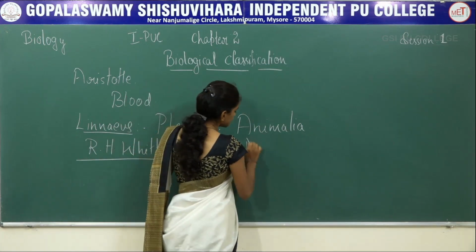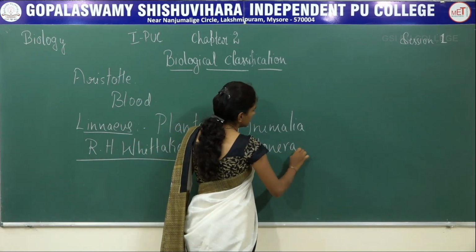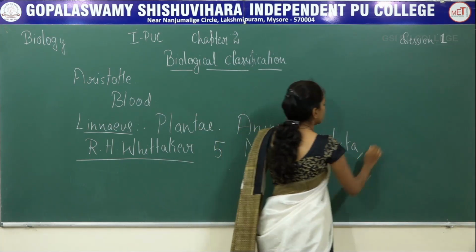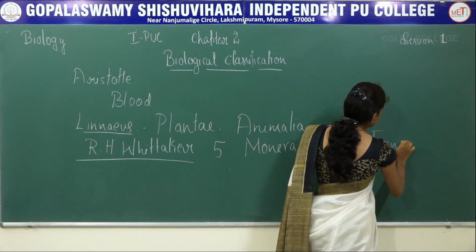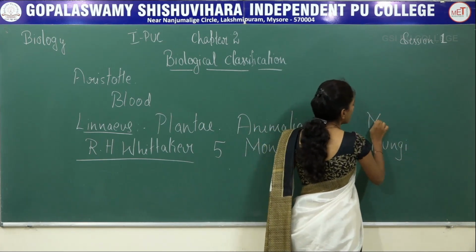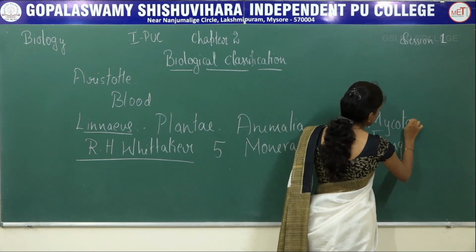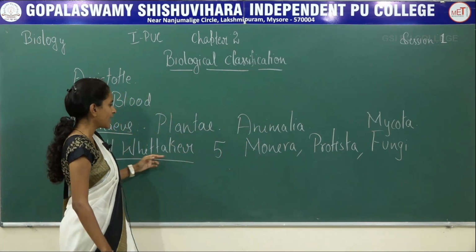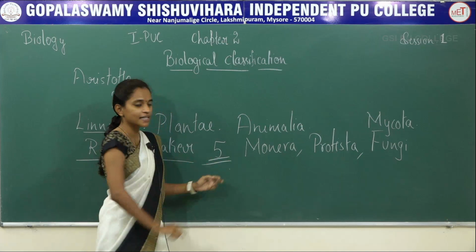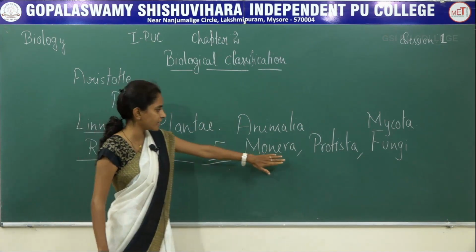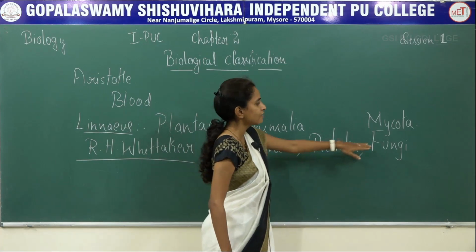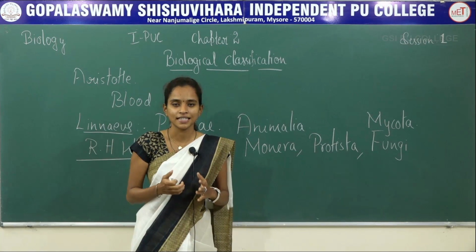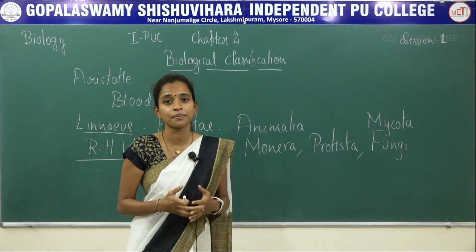They were Monera, Protista, fungi, or you can also call it Mycota, and 2 more were Plantae and Animalia. So R.H. Whittaker put the 5 kingdom system: Monera, Protista, fungi or Mycota, Plantae and Animalia. Even this system of kingdom classification is accepted now also.